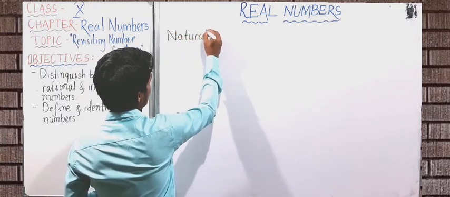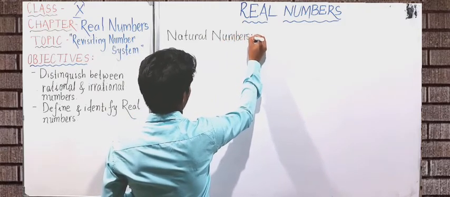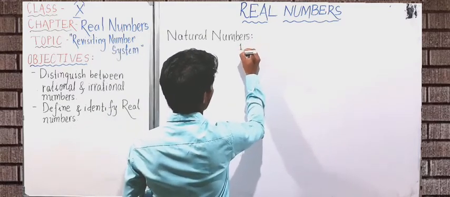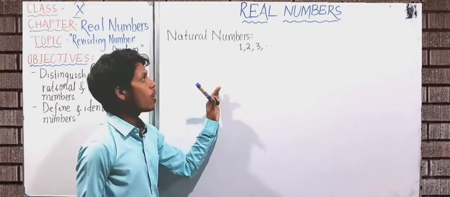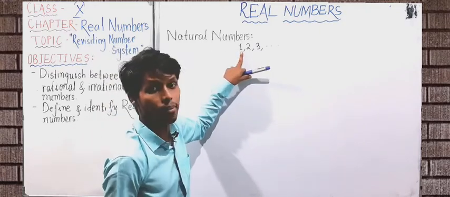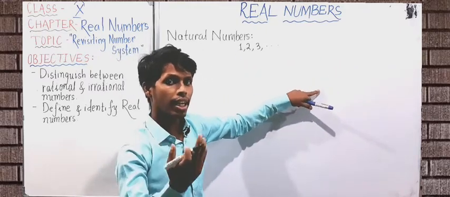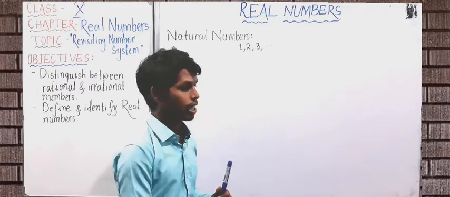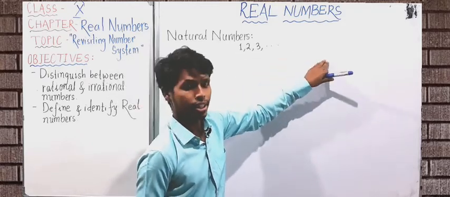These natural numbers are also known as counting numbers, means the numbers that we use for counting. Which numbers are used for counting? Yes, it starts from 1, then 2, 3 and so on, and there is no highest or the greatest natural number exists. Yes, the smallest natural number is 1, but we can't say which one is the greatest natural number, because if we take a very large number and add 1 to that, then that will become greater, and the process will be continued so on. So we can't find out the greatest natural number.